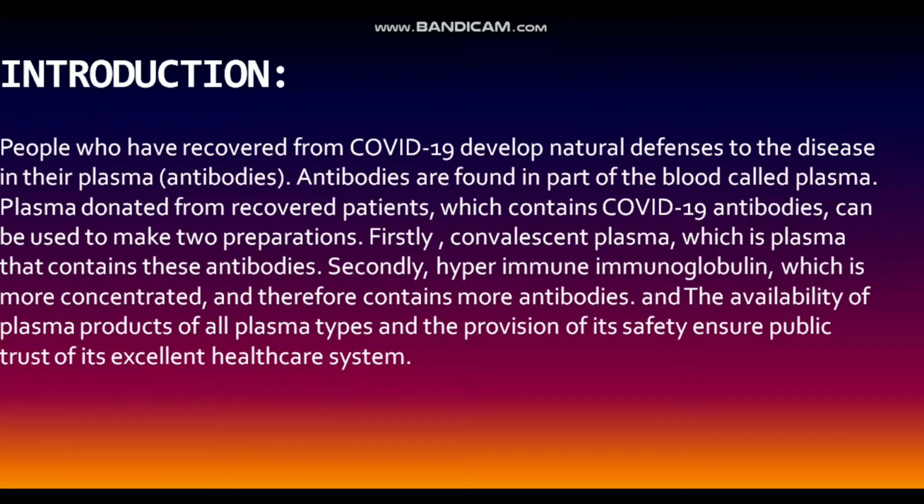Introduction. People who have recovered from COVID-19 develop natural defenses to the disease in their plasma. Antibodies are found in part of the blood called plasma. Plasma donated from recovered patients, which contains COVID-19 antibodies, can be used to make two preparations. Firstly, convalescent plasma, which is plasma that contains these antibodies, and secondly, hyperimmune immunoglobulin, which is more concentrated and therefore